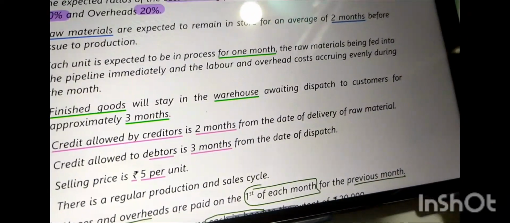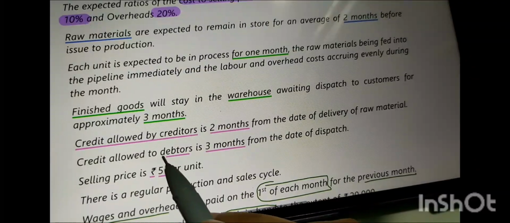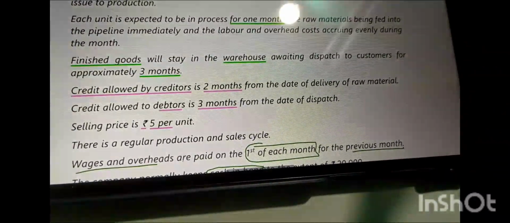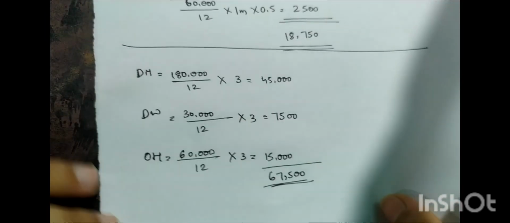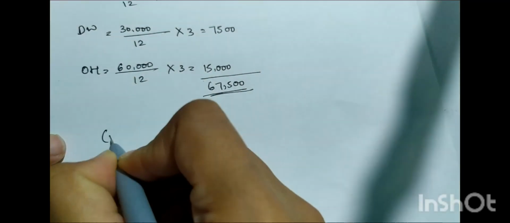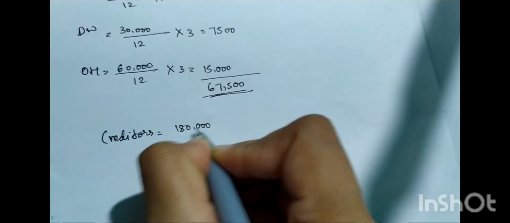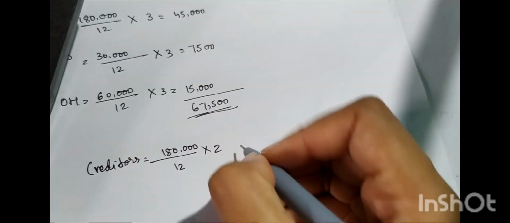What is the next part? Credit allowed by creditors is 2 months and credit allowed to debtors is 3 months. So credit for what they have allowed for raw materials, right? What is the cost of raw material? We have already calculated, that is 1,80,000. So the creditors is how much? 1,80,000 upon the time allowed by them to us, which is 2 months upon 12 months, comes out to be 30,000.